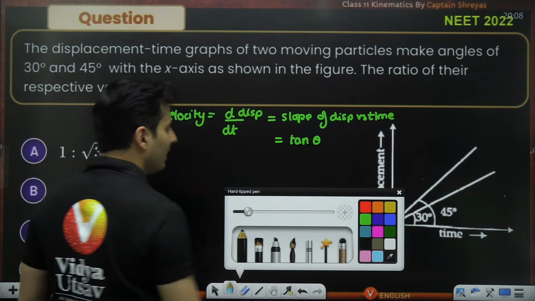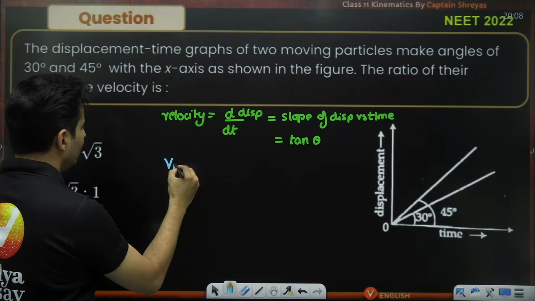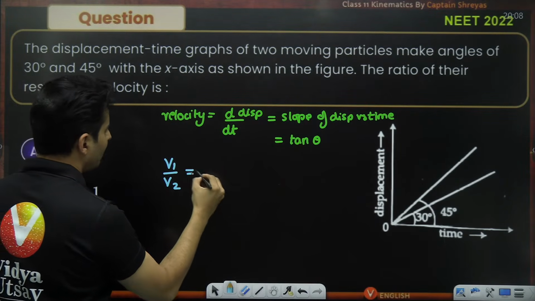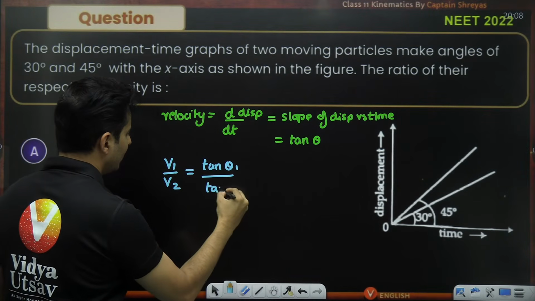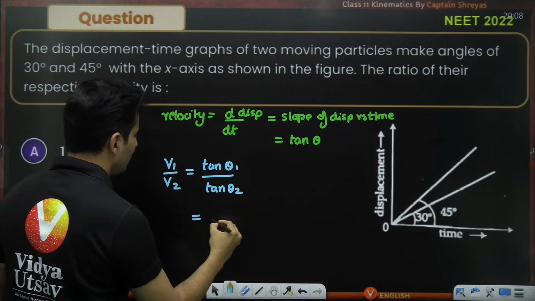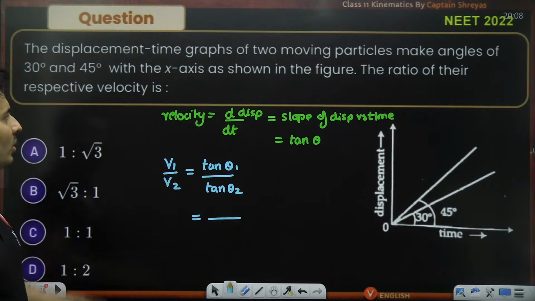So here, velocity 1 by velocity 2 will be tan theta 1 by tan theta 2.